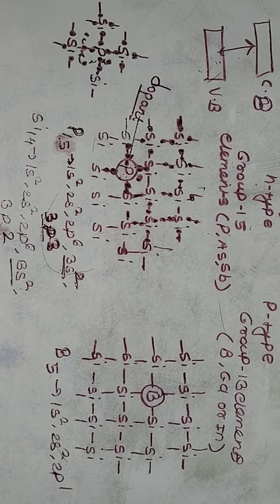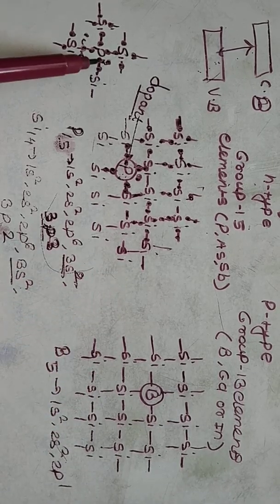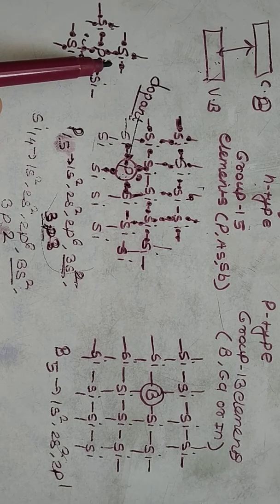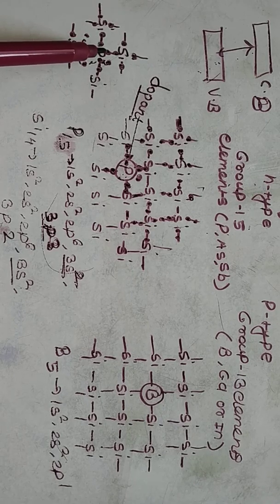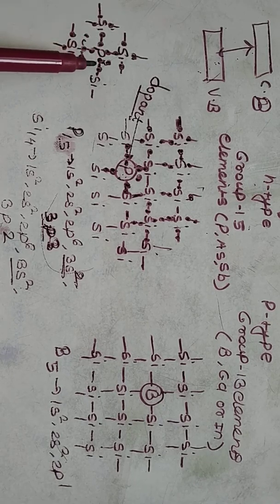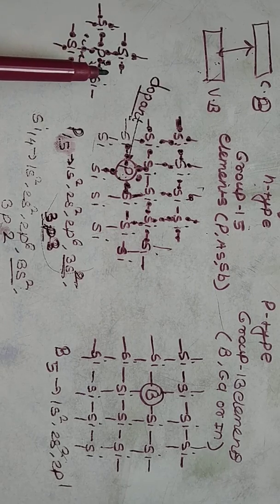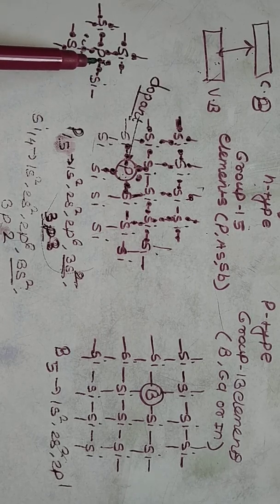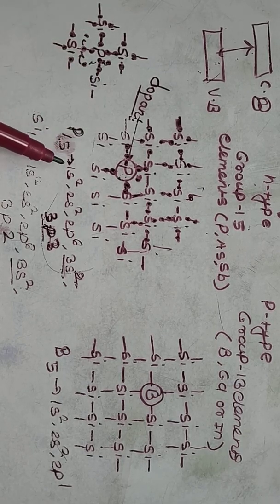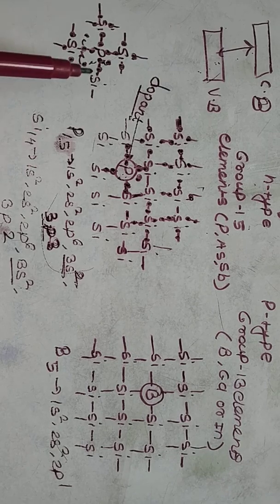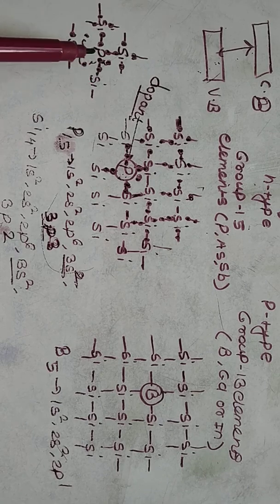That means you can simply say that phosphorus atom has one extra electron than needed for the bonding. That means apart from bonding, there are 4 electrons required for the bonding, but one more extra electron for the phosphorus atom. That's why silicon doped with phosphorus has more number of electrons in the conduction band. The electrons in conduction band move under the influence of an applied potential and conduct electricity.